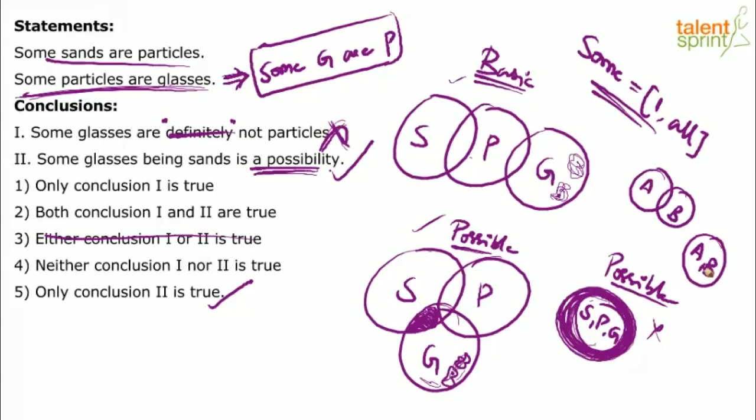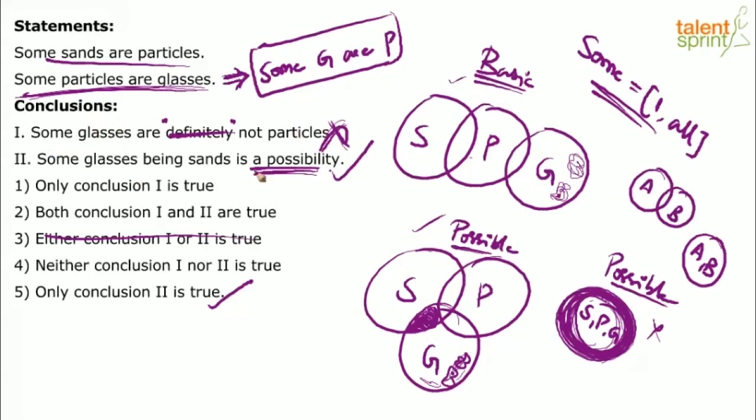You're getting it? I think you guys have to go and refer to the basic concepts of syllogisms, right? It is very clear that you guys have not understood the basic concepts of syllogism. Some does not mean some literally, right? Some can also mean all. You're able to follow. So that is the reason we have drawn the third possible diagram here, right? Where sands and particles and glasses, all three are equal. And that is the reason we are saying the first one is false. The first conclusion is false and the second one is true.